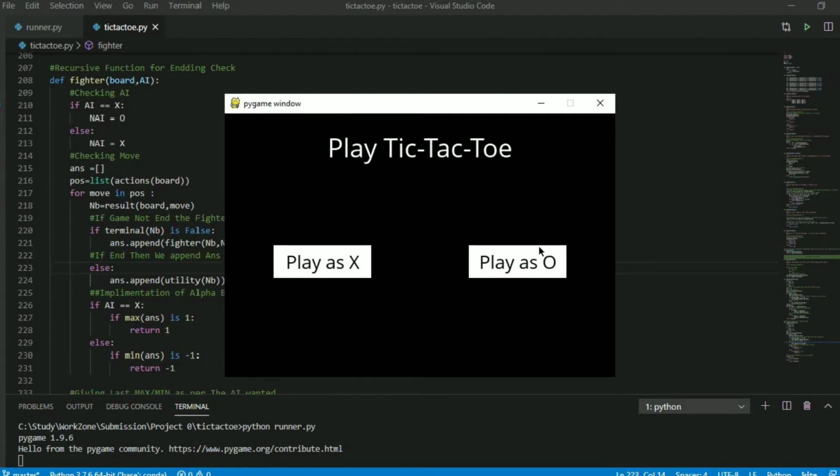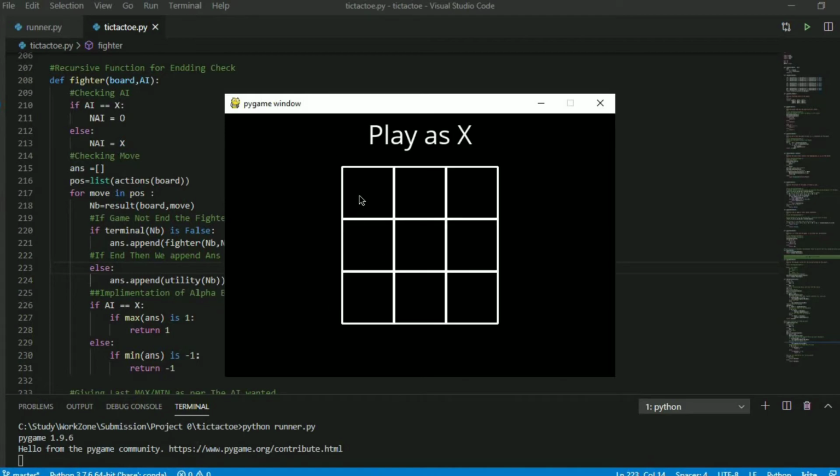So there are two players, X and O. Player X will play first. This program is made such that player X will play first. So let me play first. So this first, and he moved. So let him stop me. Okay. So I'm choosing this move and he stopped me.